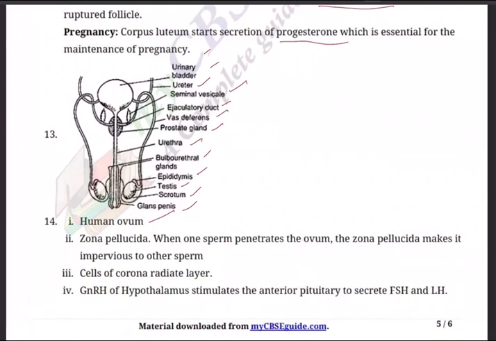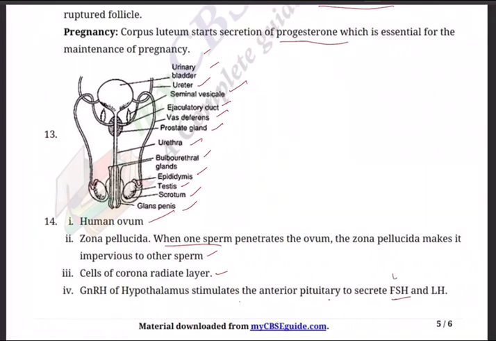And question number 14, again diagram based, it's a human ovum. And second one, Zona pellucida. When one sperm penetrates the ovum, the Zona pellucida makes it impervious to other sperm. This is very, very important, Zona pellucida. And the third, cells of corona radiata layer.